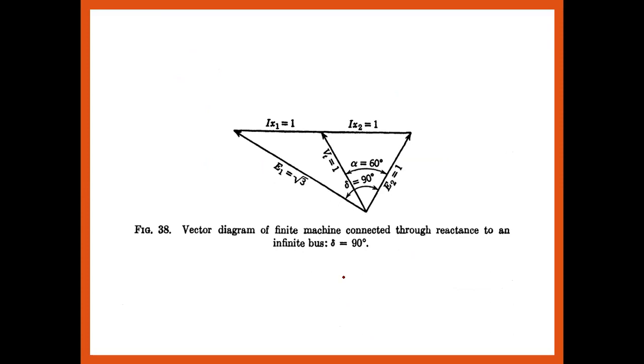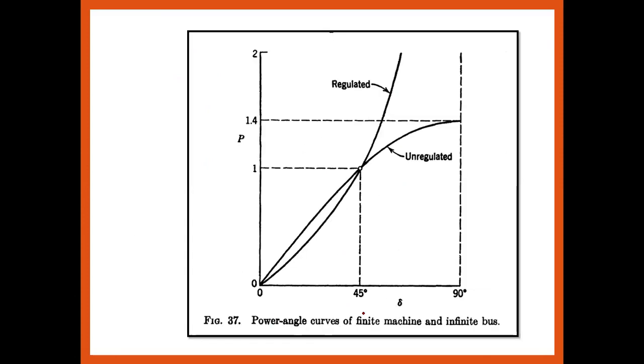This is a vector diagram for the finite machine connected through a reactance to the infinite bus, when delta is 90 degrees, and the angle is between V2, VT and E2. This is the power angle curve for the two machine system and the infinite bus system.